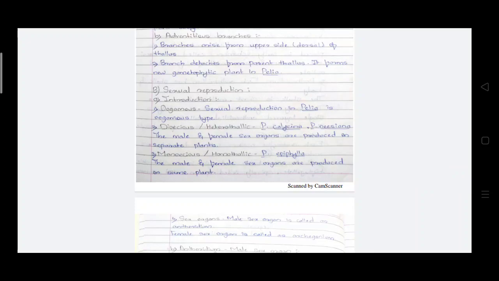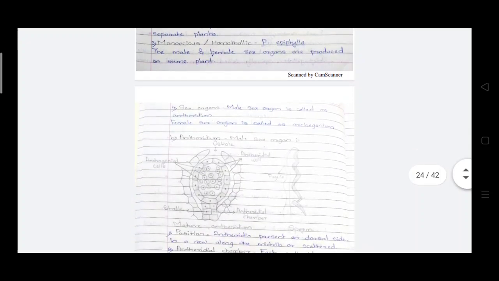But in the case of the Riccia epiphylla species, the male and female sex organs are produced on the same plant. That means they are present on the same thallus. That's why it is the homothallic condition, which is also called monoecious.